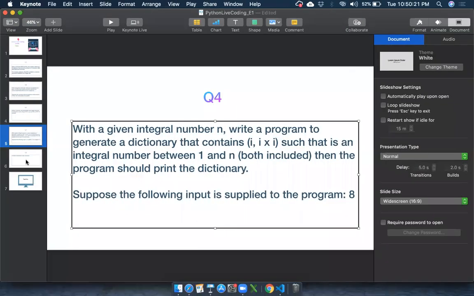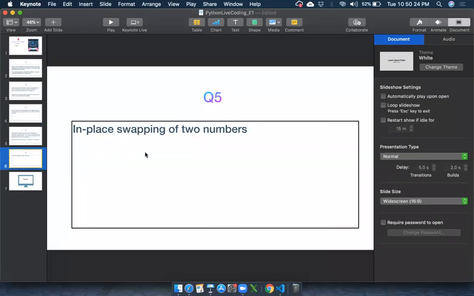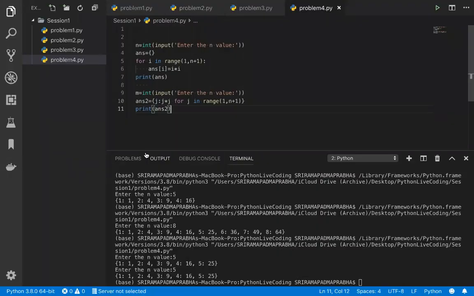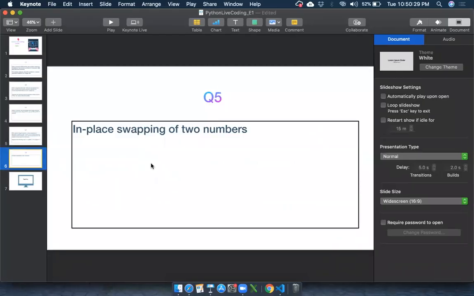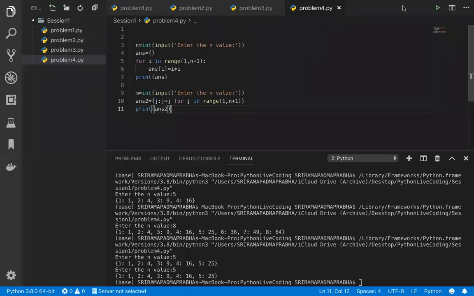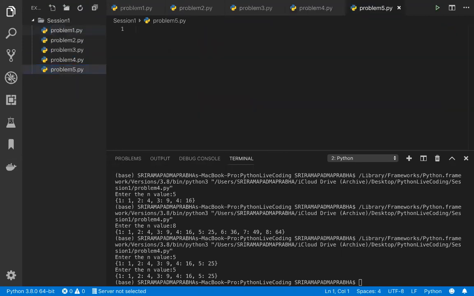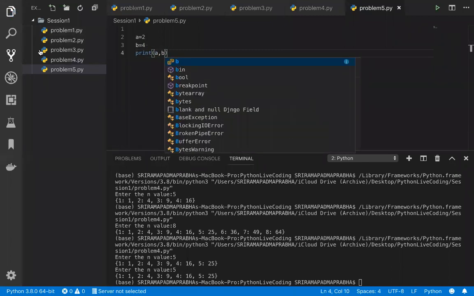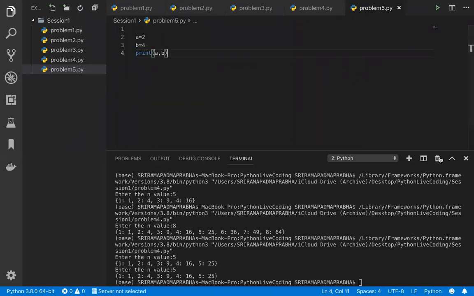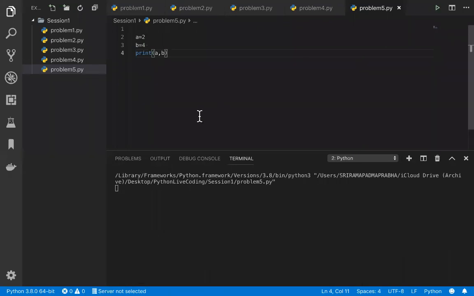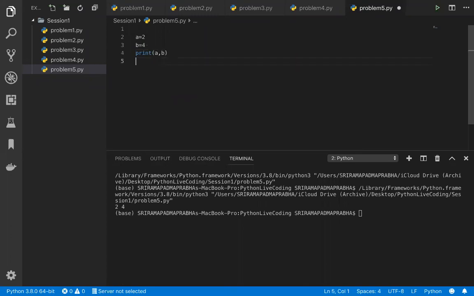And the last simple problem, okay, how to swap two numbers in Python. The question comes, swapping two numbers in Python. It is a very easy way of doing it, not even going to take 1 minute. So let's finish this problem 5.py. Swapping two numbers, okay, very simple, right? a is equal to 2, b is equal to 4, and if I print this a comma b, I'll get the output 2 comma 4, but I want to swap these values. How to do it? So I will do something like this.